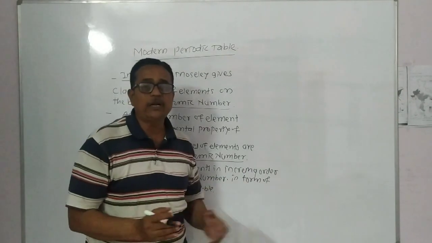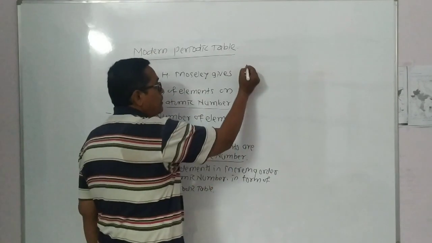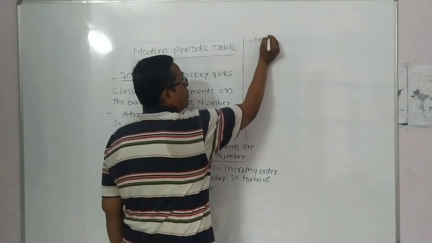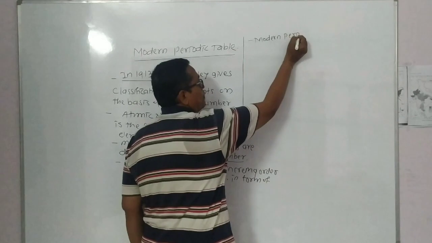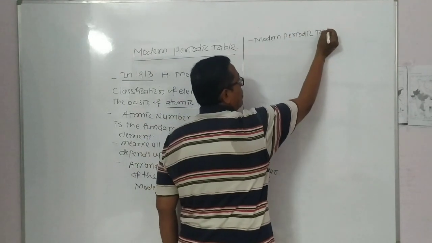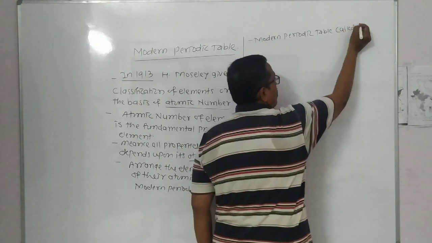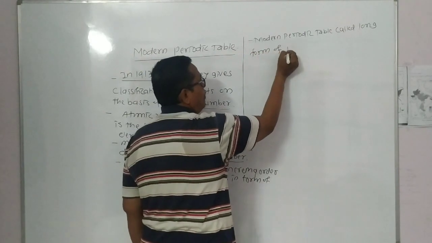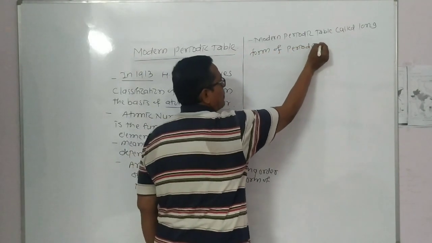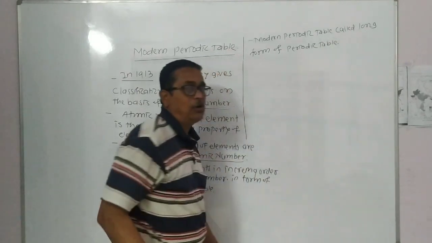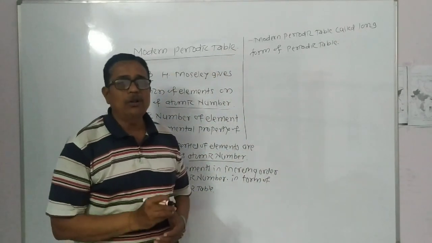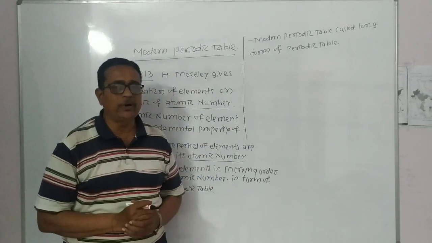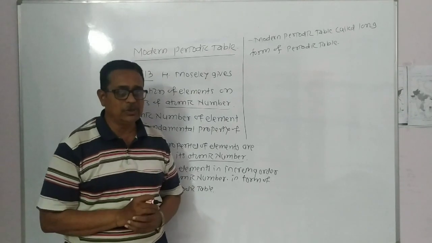And hence the modern periodic table is called the long form of the periodic table. The modern periodic table is called the long form of the periodic table because all the demerits in Mendeleev's periodic table are totally corrected in the modern periodic table, except the position of hydrogen.